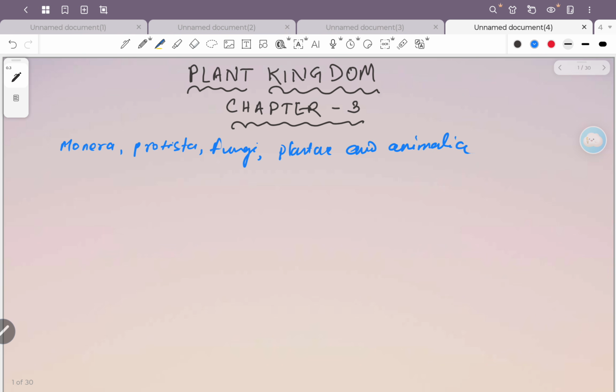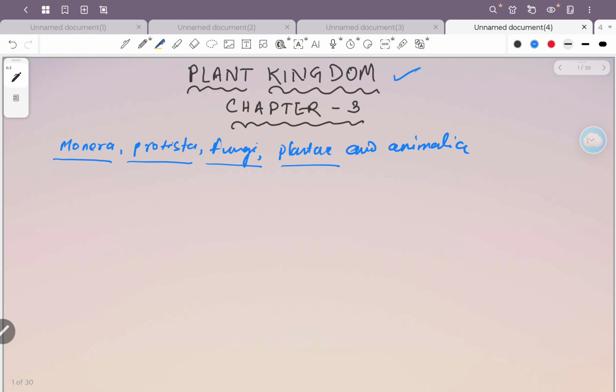Okay. So out of this, we have already discussed Monera, Protista, and Fungi in our previous chapter. Today we'll discuss the plant kingdom, that is Plantae. Okay, so this is chapter 3. Now let me start with the changes in the plant kingdom classification.